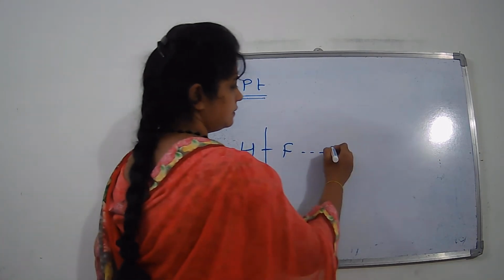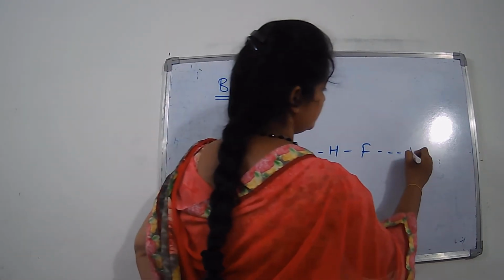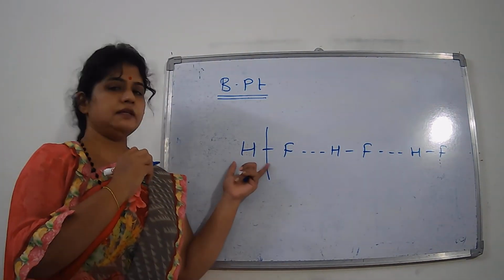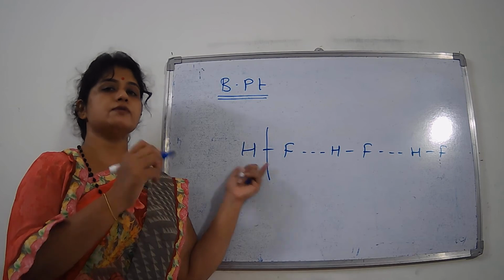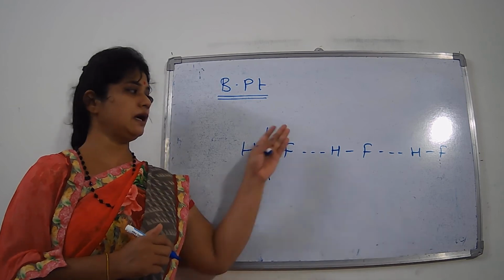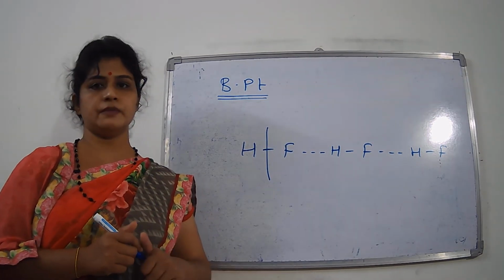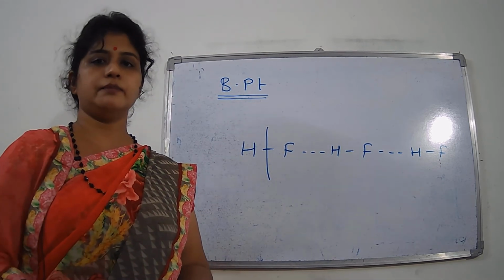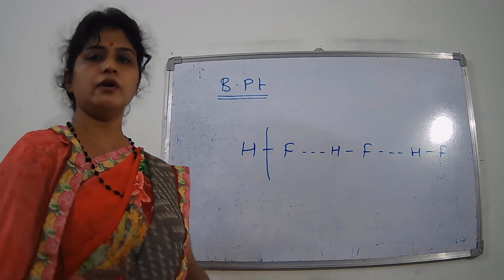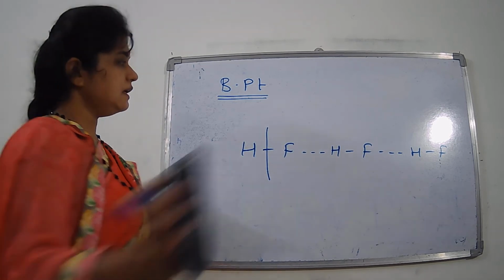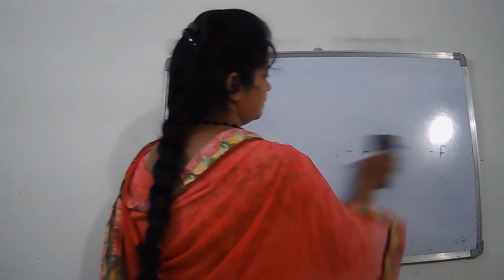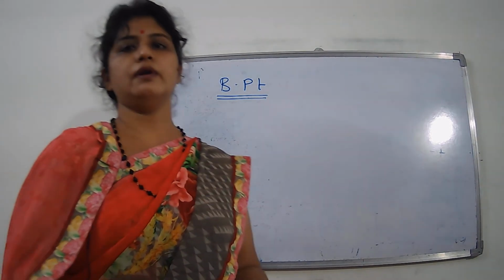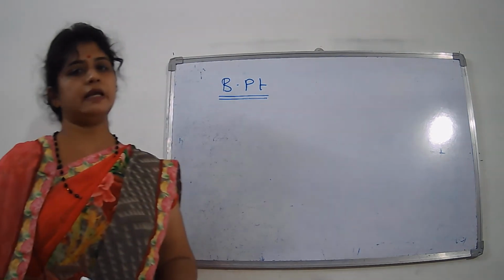Now what happens if it forms hydrogen bonding? In addition to breaking this covalent bond, we also need energy to break the hydrogen bonds. So obviously we need more energy, a higher temperature, more heat. That means whenever a compound possesses hydrogen bonding, the boiling point increases.